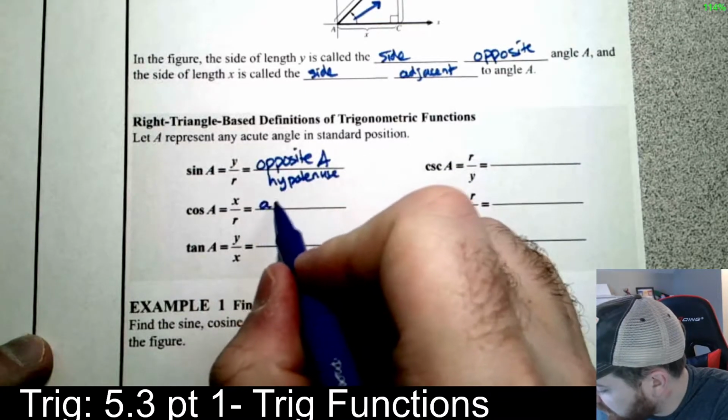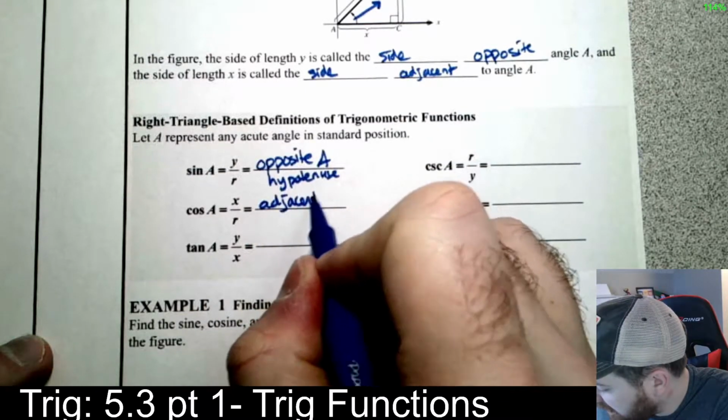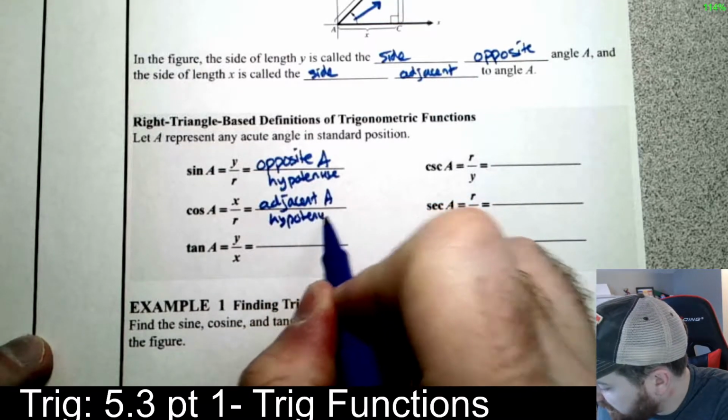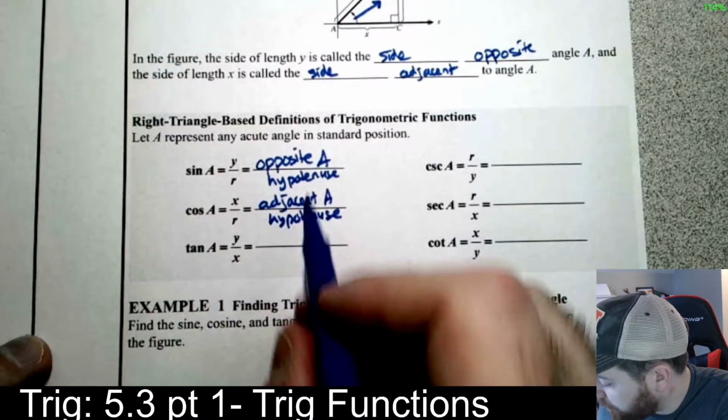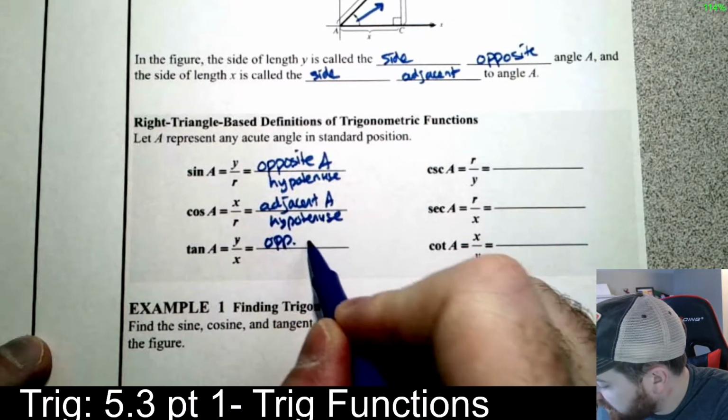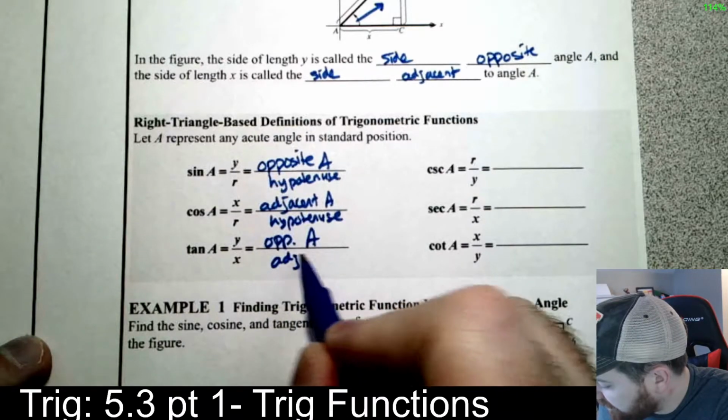Cosine is going to be adjacent of A over the hypotenuse. And tangent is going to be, y in this case is opposite of A, over adjacent of A.